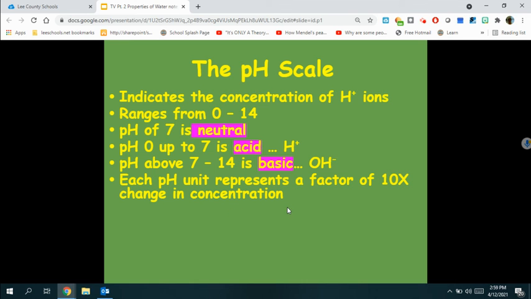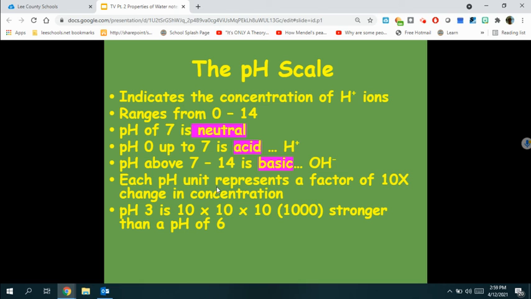Each pH unit represents a factor of 10 times change in concentration. A pH of 3 is 10 times 10 times 10, or 1,000 times stronger than a pH of 6. So if you go 3 to 4, 4 to 5, 5 to 6, that's where they got the three 10s.